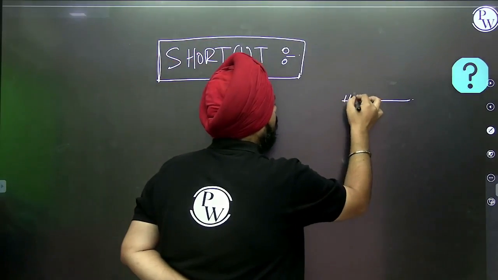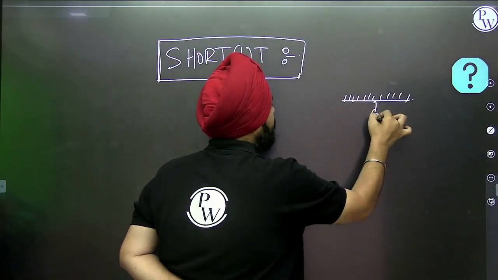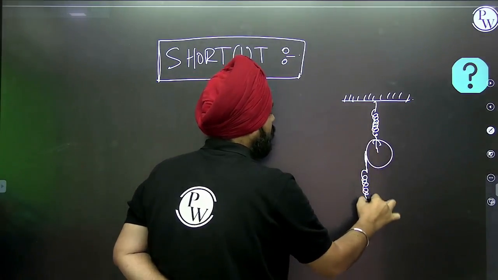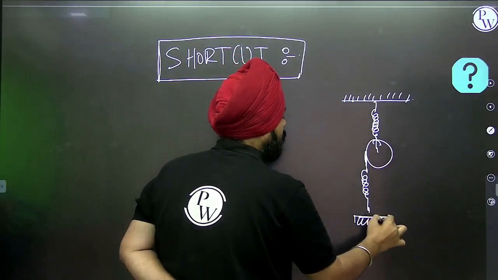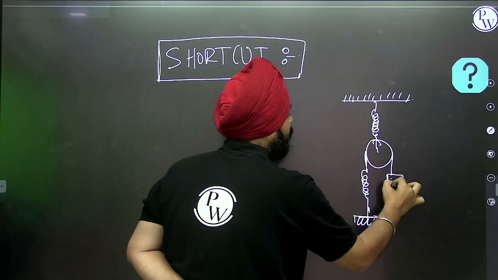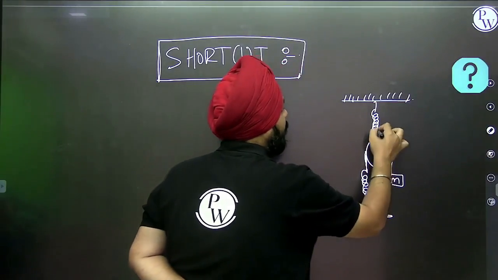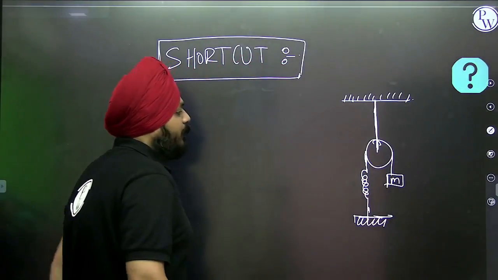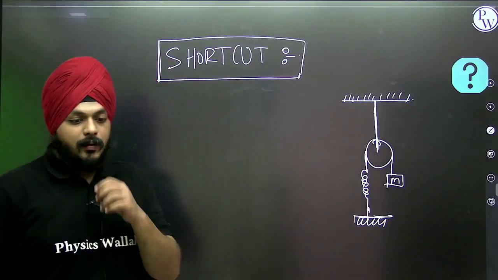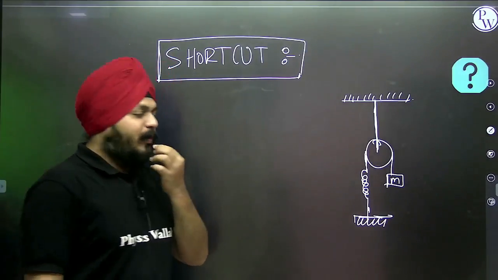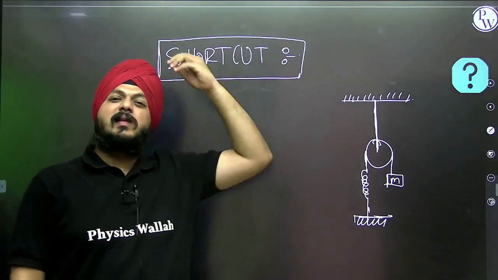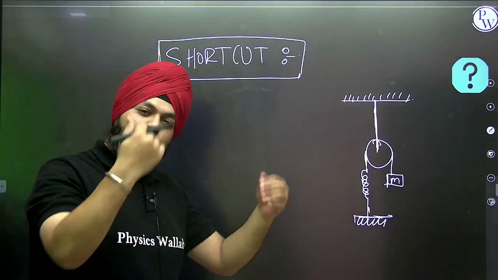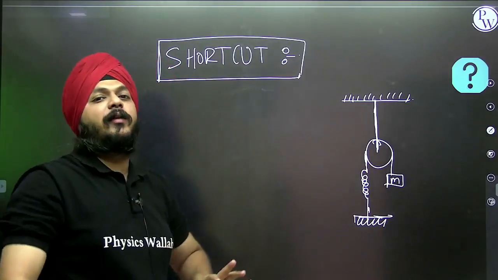Suppose one arrangement is given like this way. Again, we need to calculate the time period for the SHM. A pulley-mass system is there with springs attached to it. For this, a displacement method is there and lots of things are there, but I'm going to provide you a direct shortcut, and that shortcut is applicable everywhere.